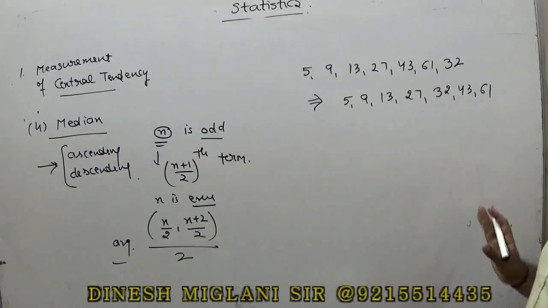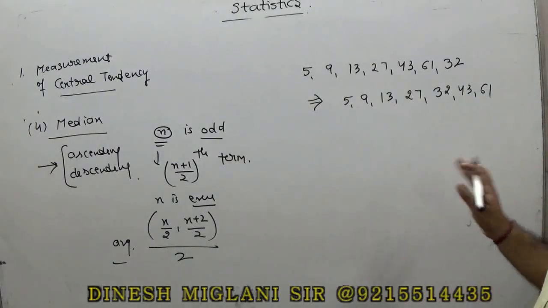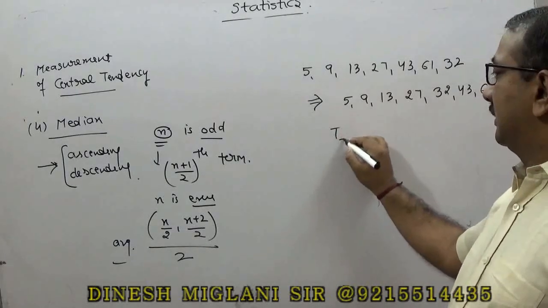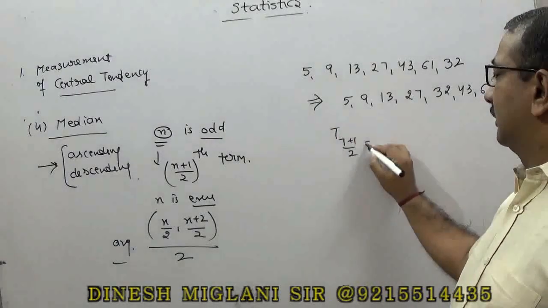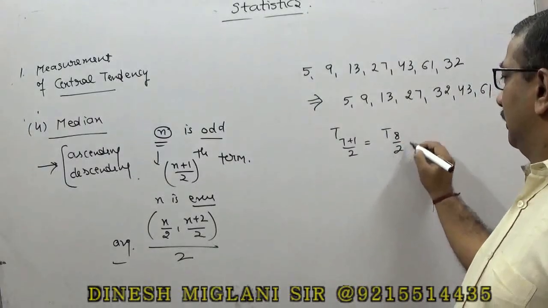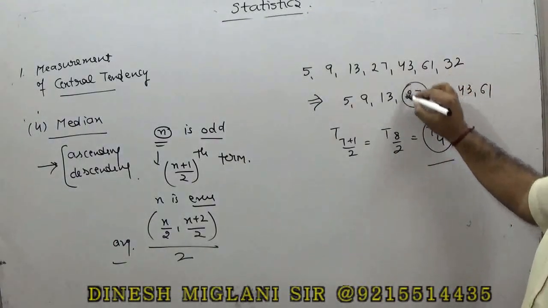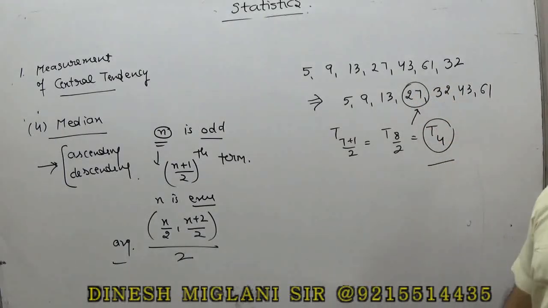Now the number of terms is 7, so it is T of (7 plus 1) by 2, that is T of 8 by 2, so T4. The median is T4, which is 27.